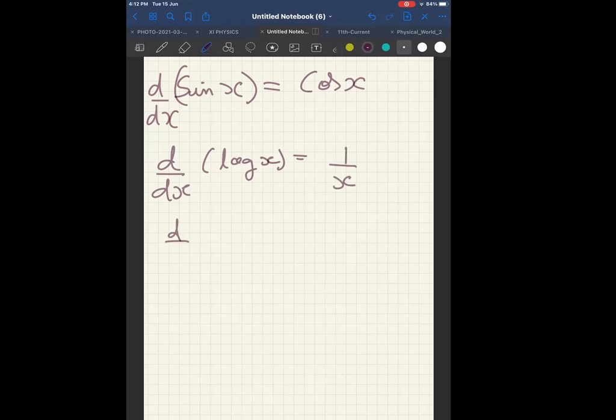What is differentiation of cos x? Minus sin x. Differentiation of cos x is minus sin x. Okay, very good. One minute.